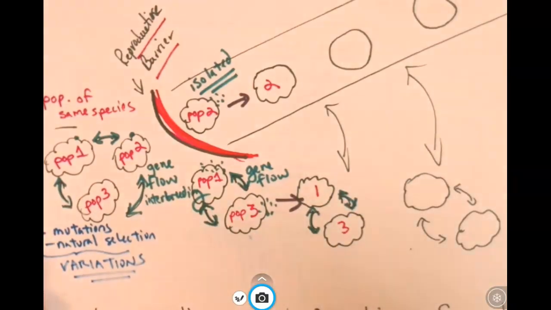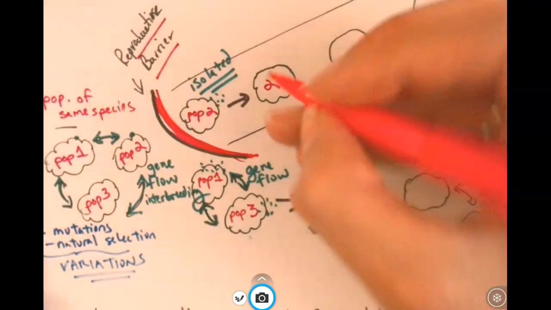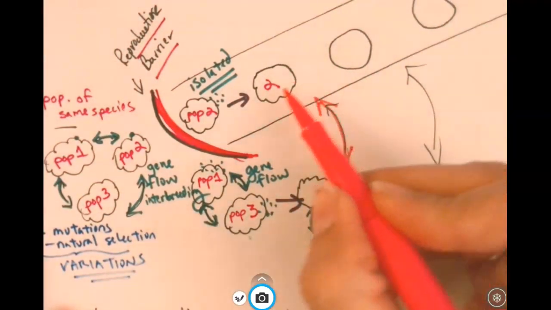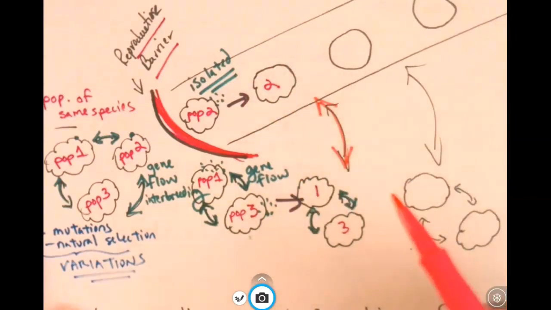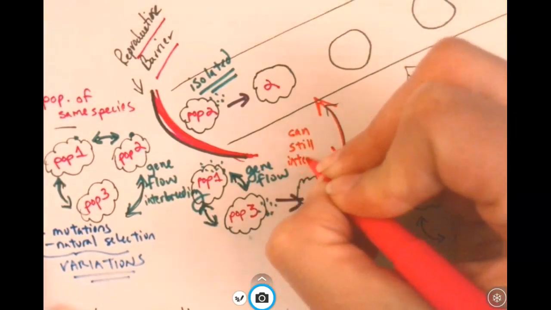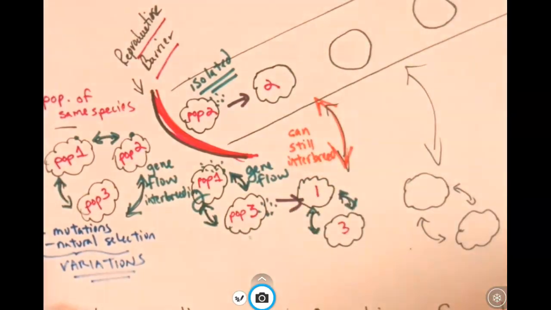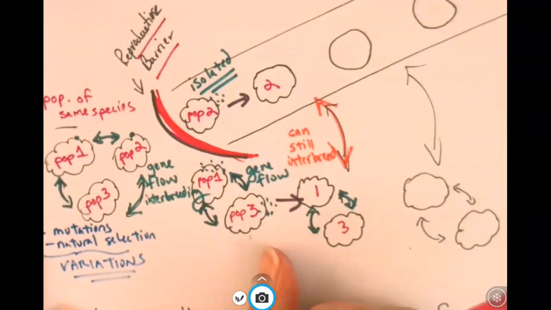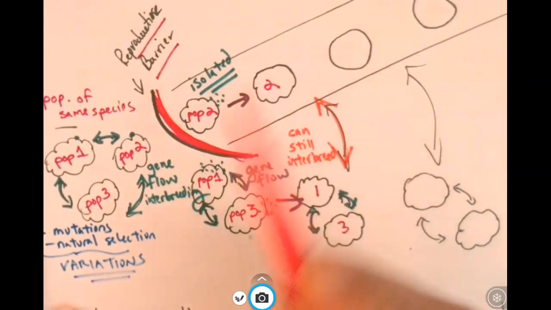Now let's say population 2 is reintroduced to population 1 and 3. Okay, so some interbreeding occurs here, a couple generations down the line. Well, if organisms from population 2 can still interbreed with organisms from population 1 and 3, then guess what? These are still part of the same species. Okay, so they're still able to form hybrids there. They're still able to produce viable, fertile offspring, which means they're part of the same species.